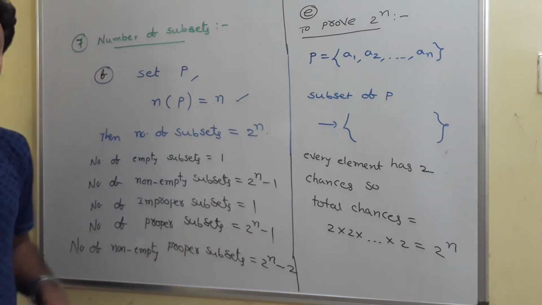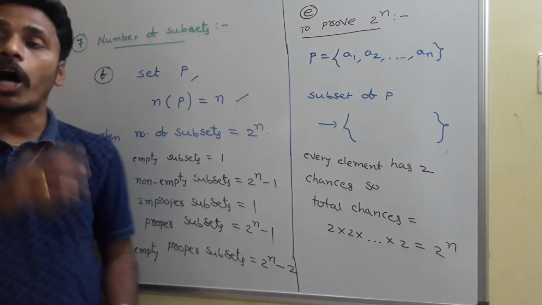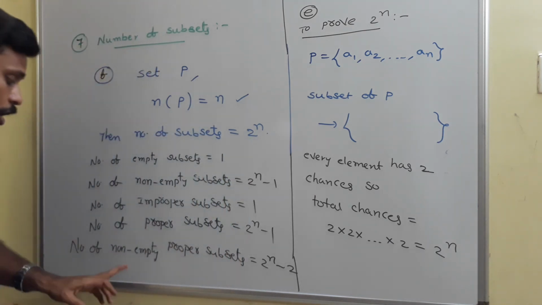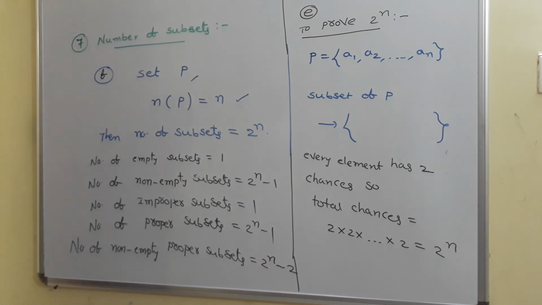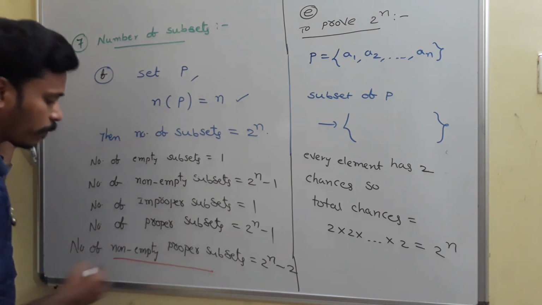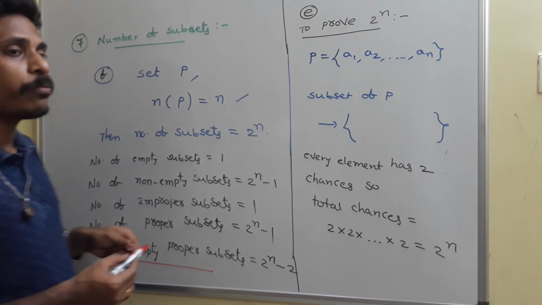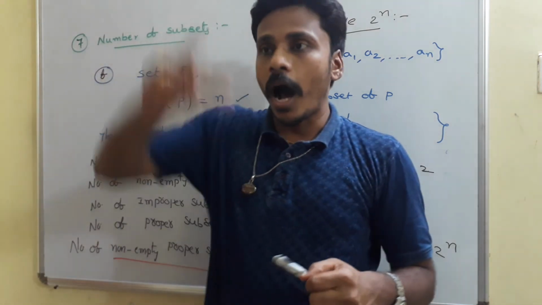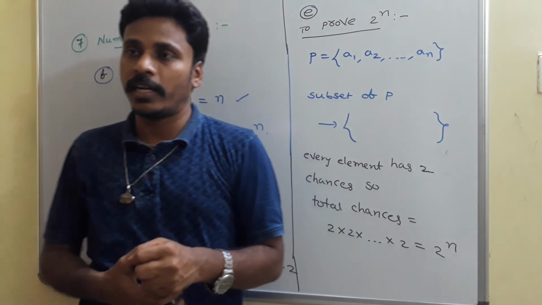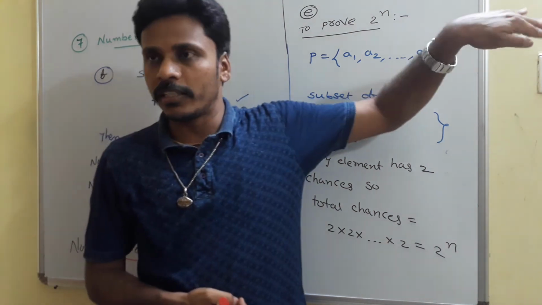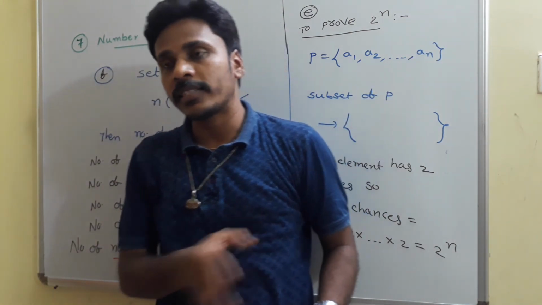If anybody asks you to count the number of non-empty proper subsets, just think about that phrase: non-empty proper subsets. Since I need non-empty proper subsets, from the list of all the subsets, I need to eliminate the empty subset and I need to eliminate the set itself.